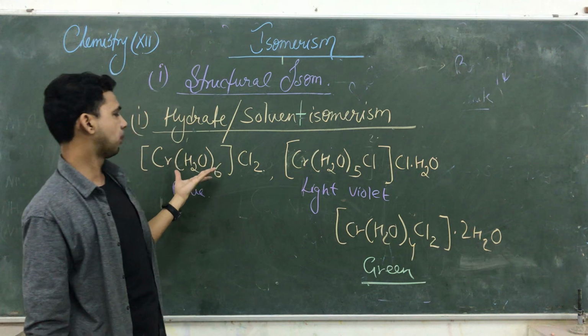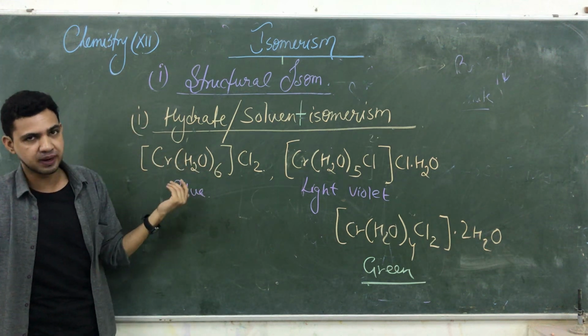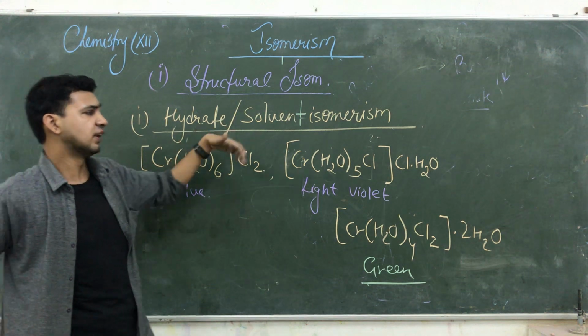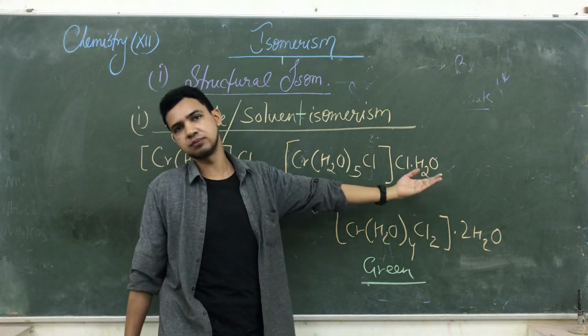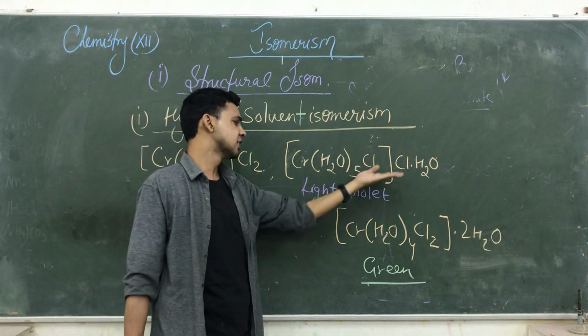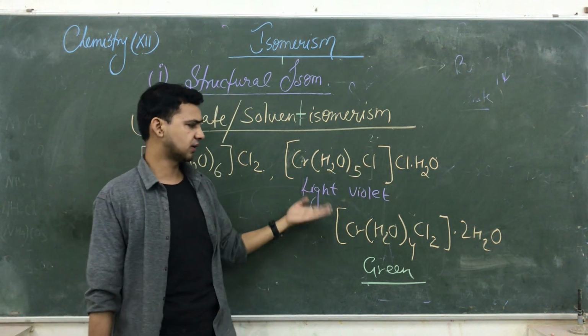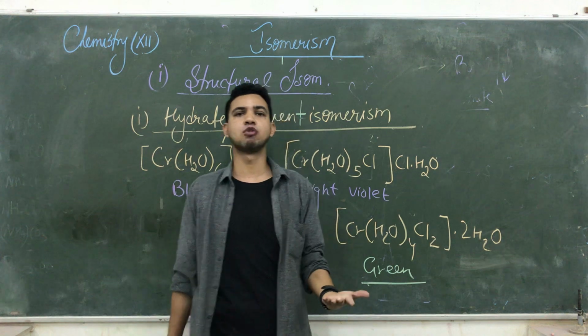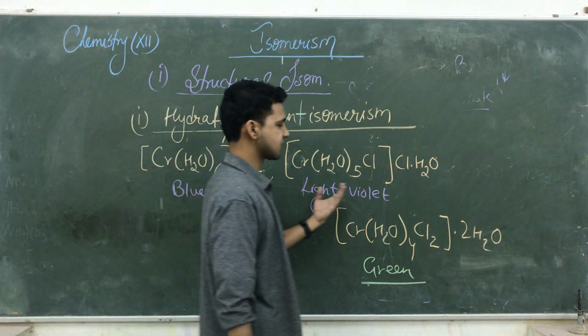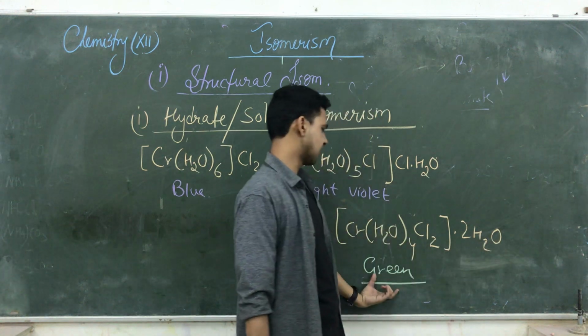If they have the proper amount of water inside the brackets, behaving like a proper ligand, its color is blue. When some water moves outside from this compound, outside this big bracket, its color is light violet. But if you remove more water from the compound and more hydrate molecules are present outside the bracket, it has a green color.